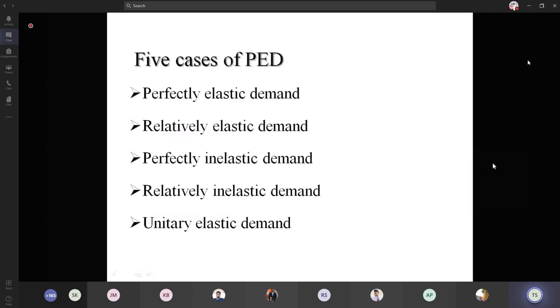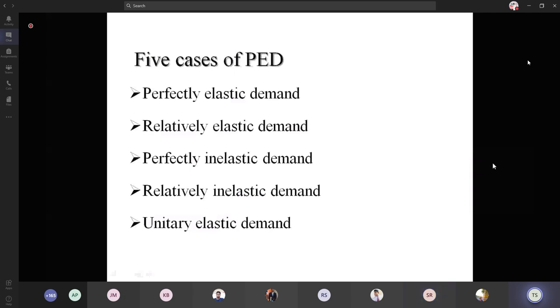What is elastic demand? Price change causes great change in demand. Okay, a small change in the price makes a greater change in the quantity demanded. That elastic demand is actually named as relatively elastic.